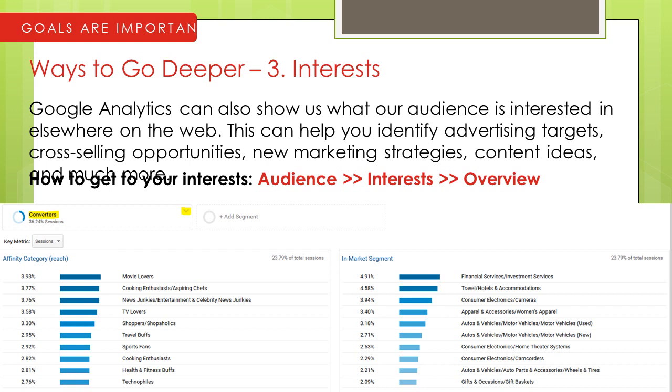So from which the traffic is coming, you need to understand the conversions that are happening in that metrics. If I take the affinity category, it means the reach: you have targeted some people, so in that segmentation, which is the reach that you have got. These are the people who have another set of interests, so the visits happening to the site can also come with this interest.